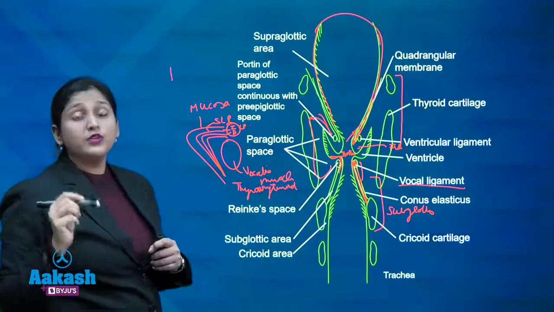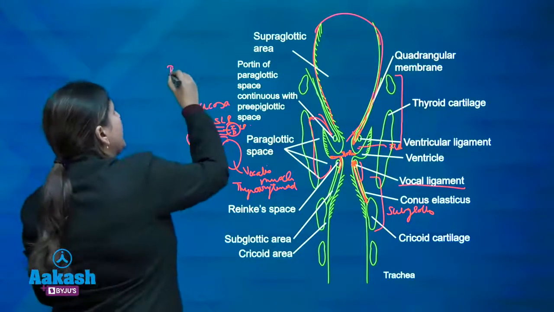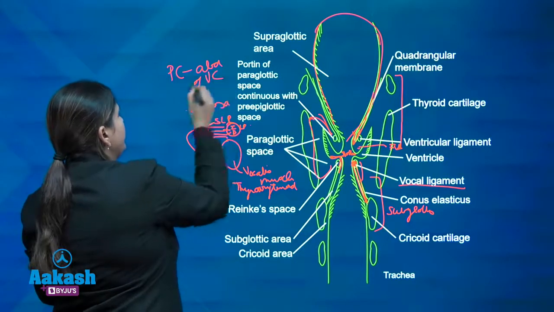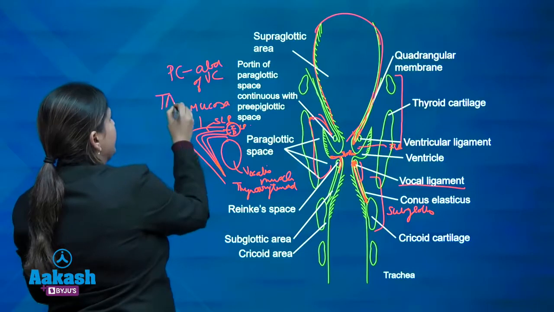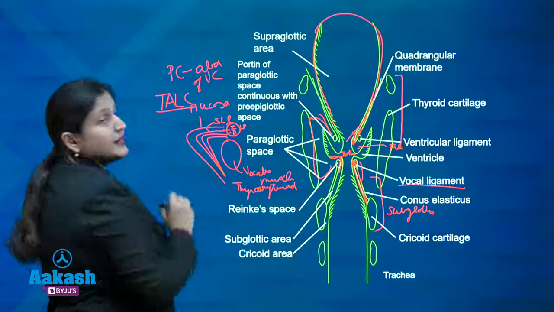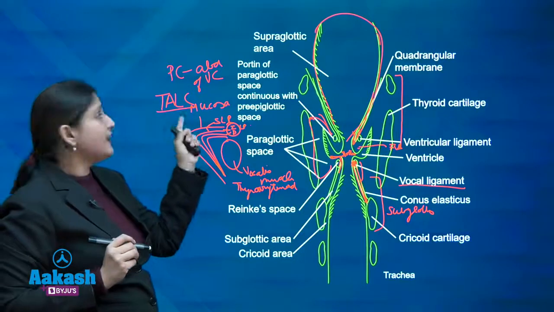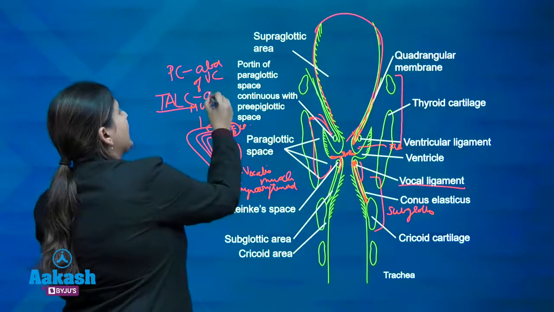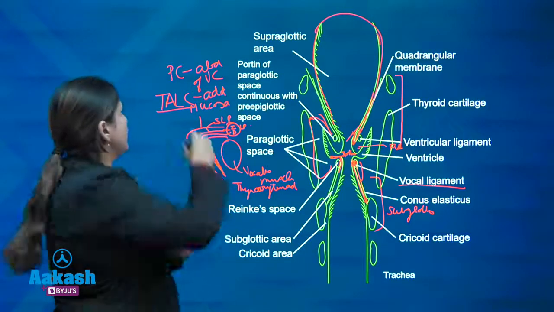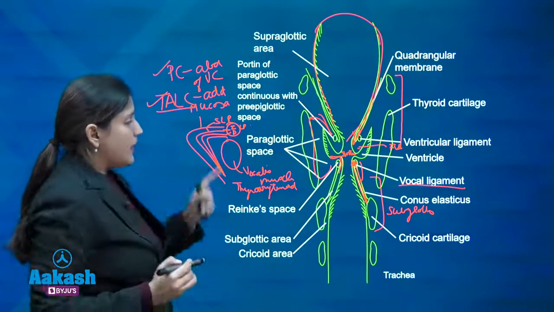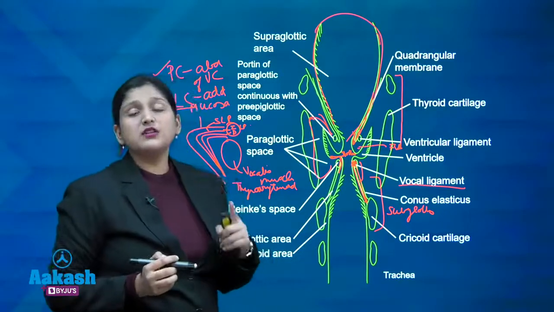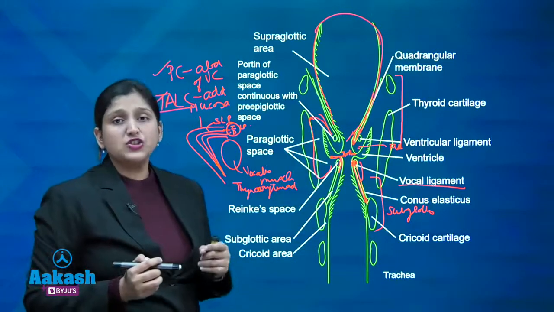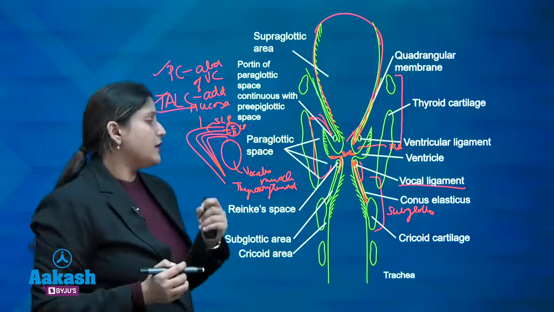Posterior cricoarytenoid is the only abductor of the vocal cord, and thyroarytenoid and lateral cricoarytenoid you have to remember by TALC. Thyroarytenoid and lateral cricoarytenoid are the adductors of the vocal cord. So, this is one important question. The other important question is that the recurrent laryngeal nerve supplies all muscles except the cricothyroid. The external branch of the superior laryngeal nerve supplies the cricothyroid muscle.